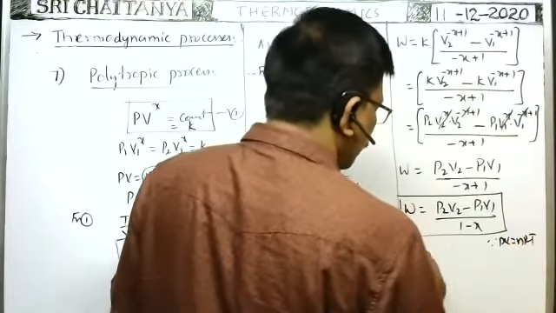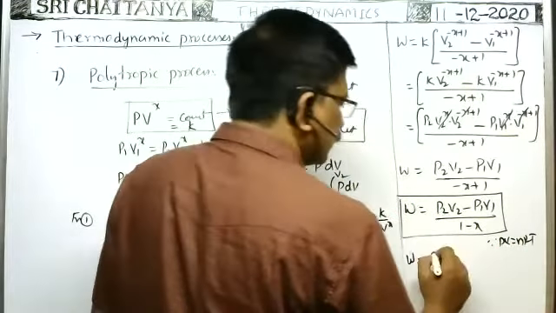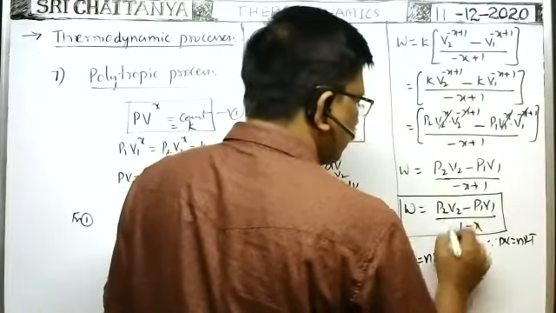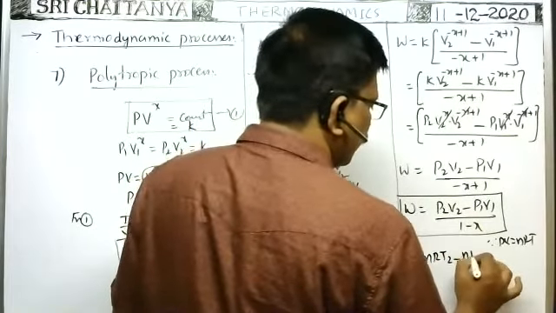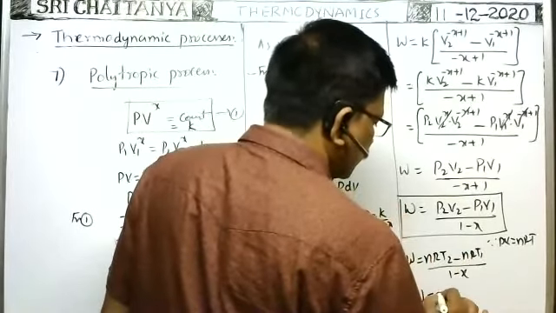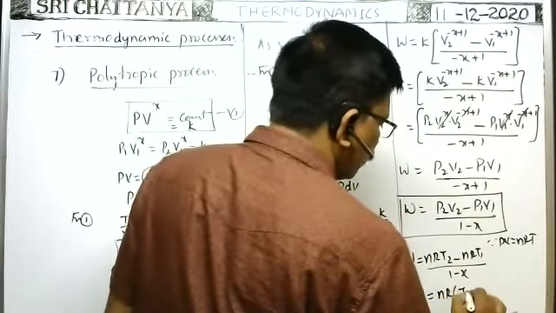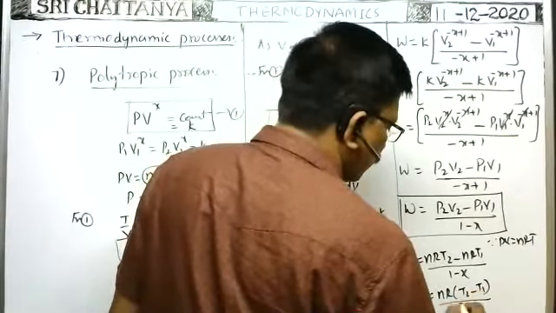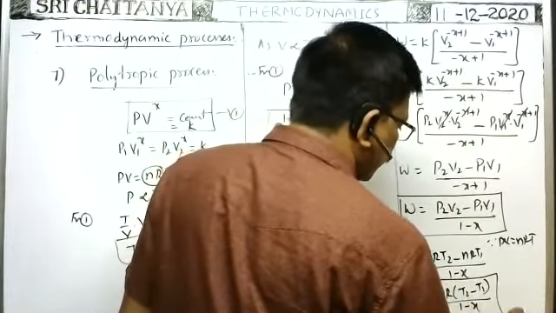So we can write W is equal to nR T2 minus nR T1 by 1 minus x. Therefore, work done in this process is nR into T2 minus T1 by 1 minus x.